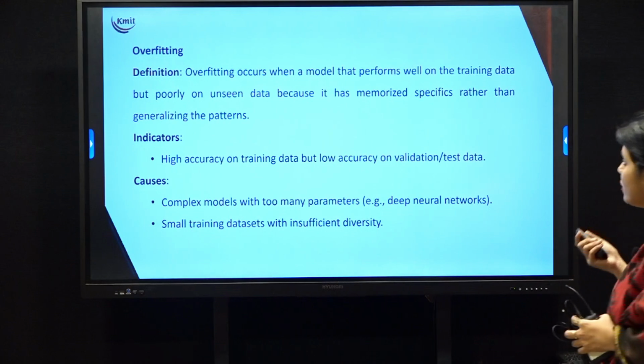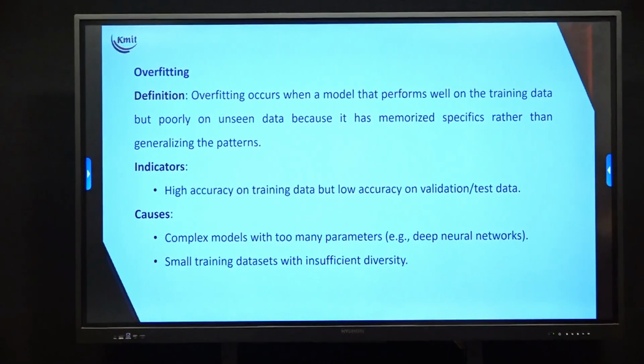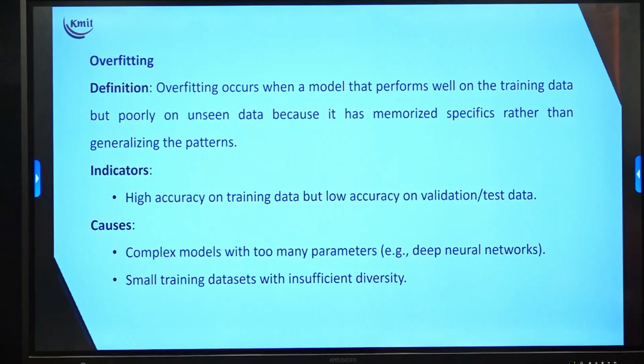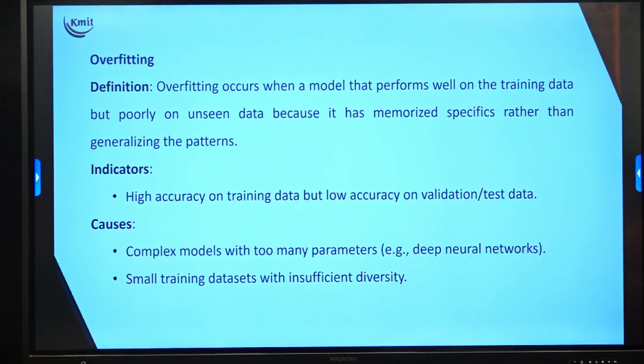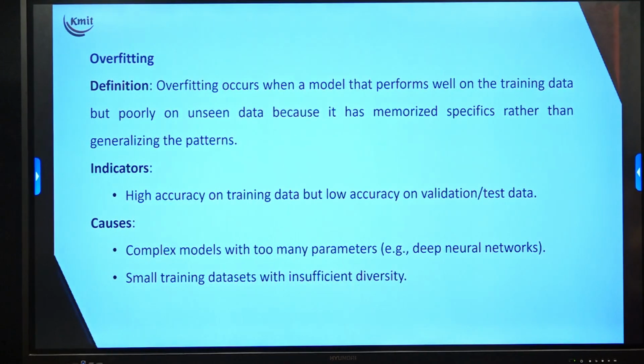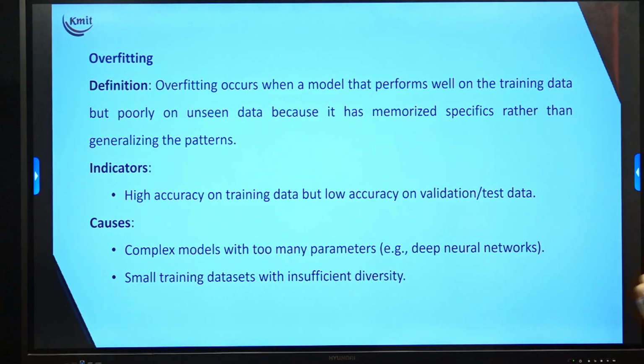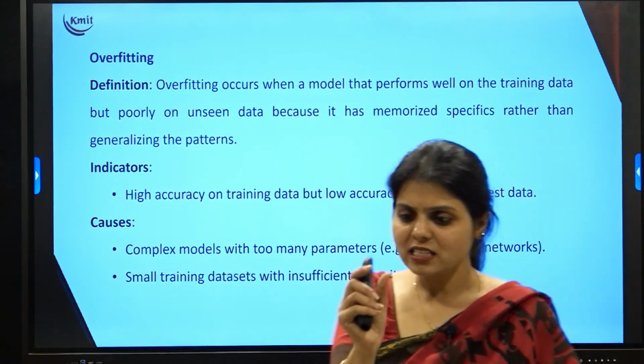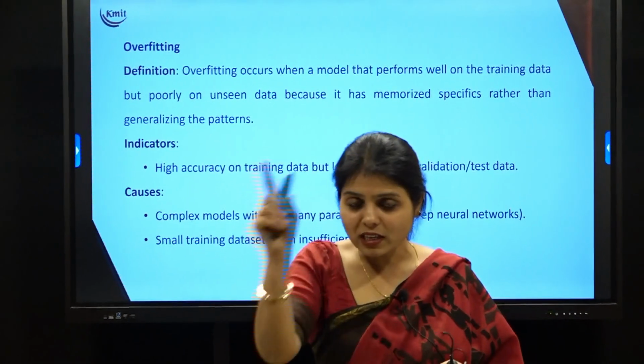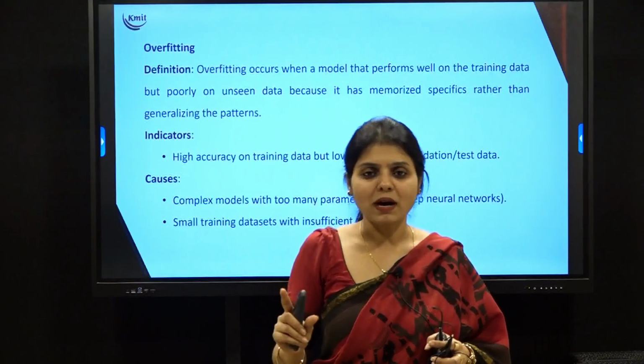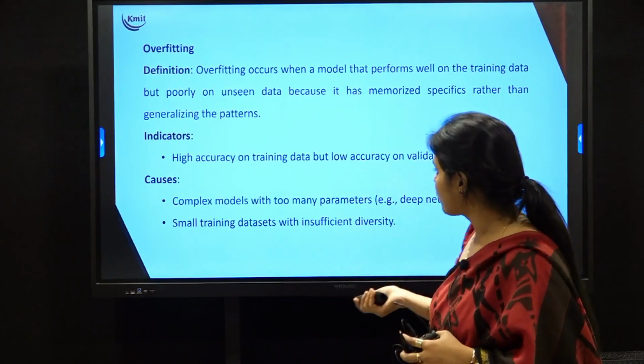Overfitting occurs when a model performs well on the training data but poorly on the unseen data, because it memorizes specifics rather than generalizing patterns. It just understands the specifics, not the entire generalization of the patterns. This is where overfitting happens.